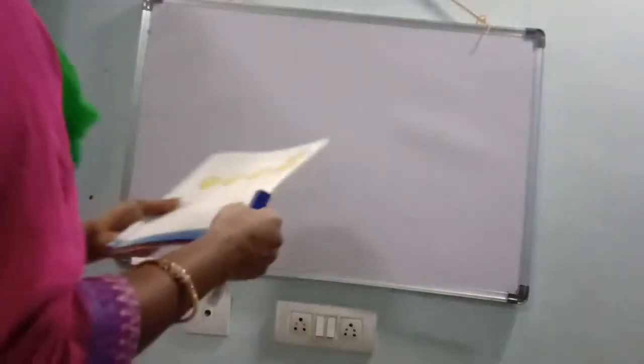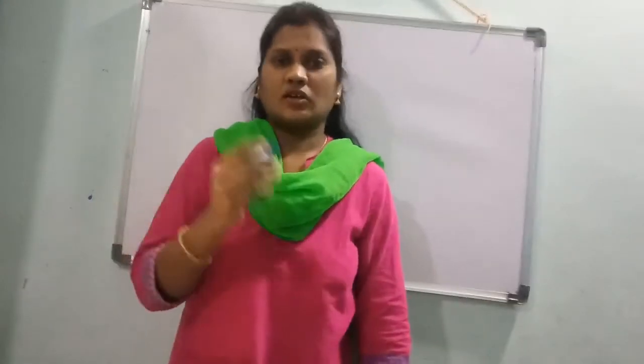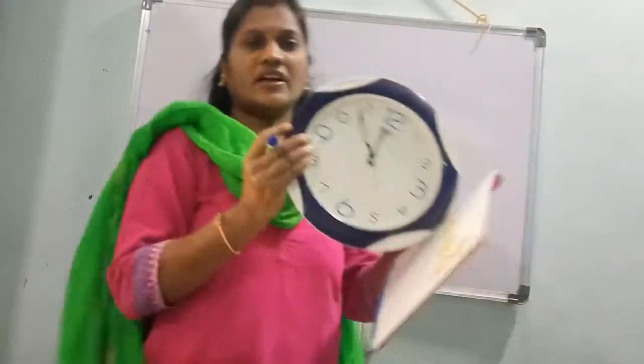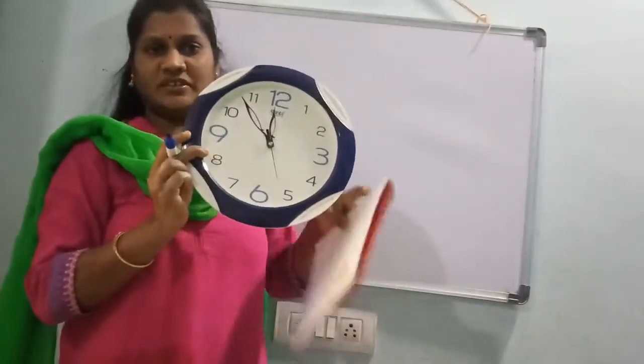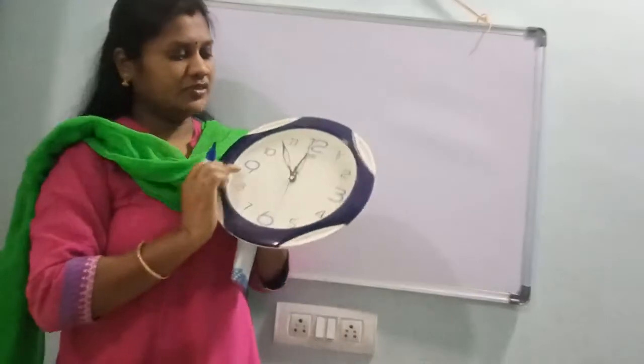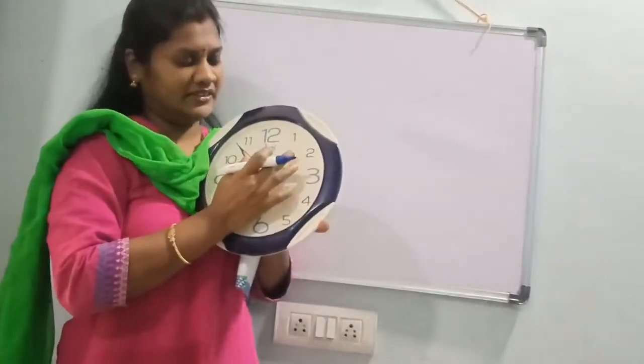Children, see, yesterday what you learned? How to draw the clock. Yes, how to draw the clock, you know, and already I told you. In the clock, how many numbers are there? 12 numbers. Yes. Here, 12 to 1, 5 minutes.